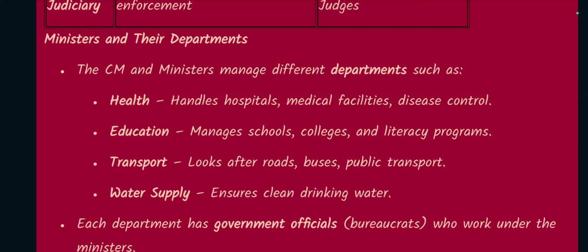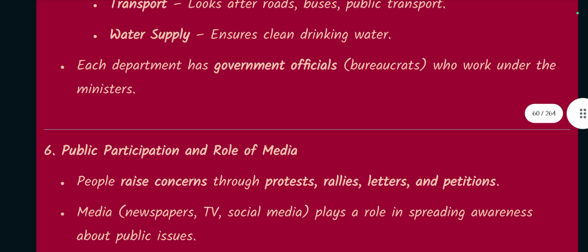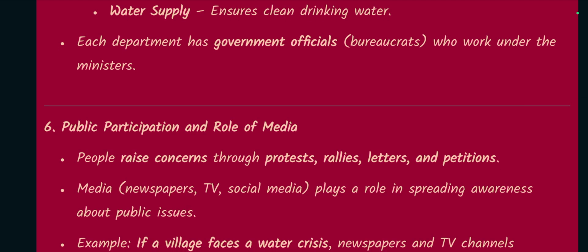Ministers and their departments. The CM and ministers manage different departments such as health, which handles hospitals, medical facilities, and disease control; education, which manages schools, colleges, and literacy programs; transport, which looks after roads, buses, and public transport; and water supply, which ensures clean drinking water. Each department has government officials, meaning bureaucrats, who work under the minister.